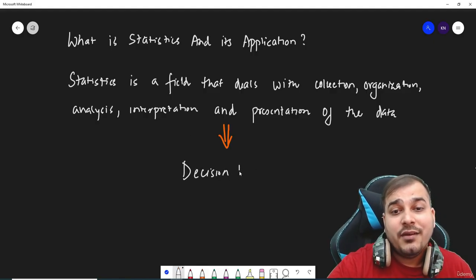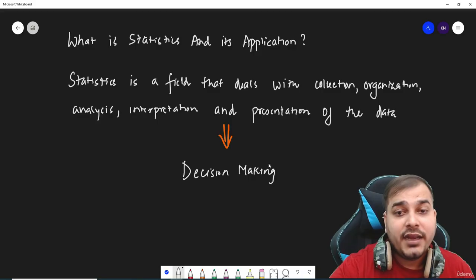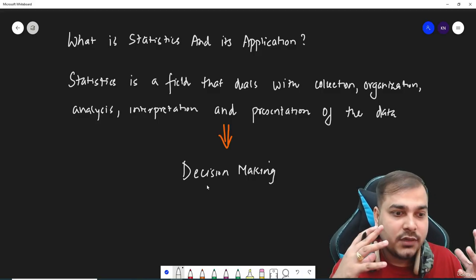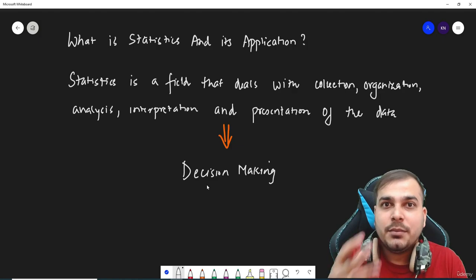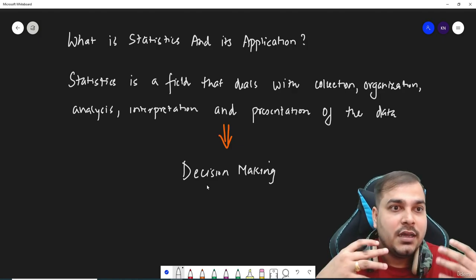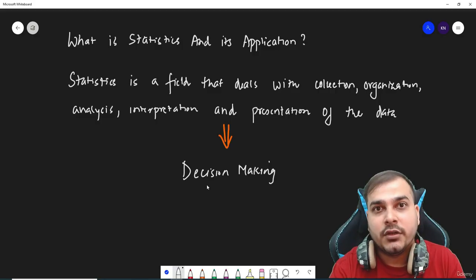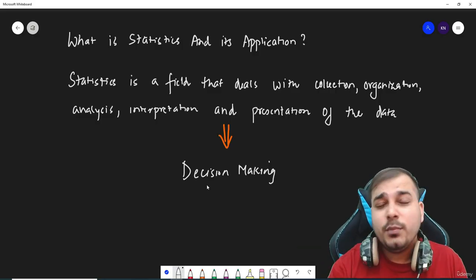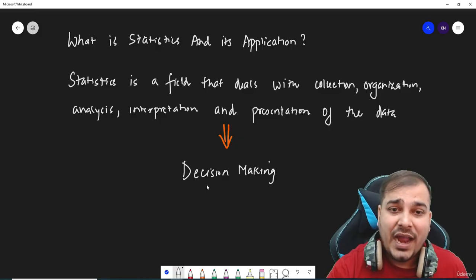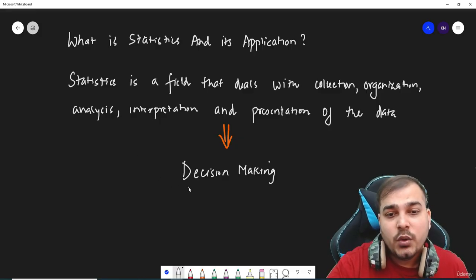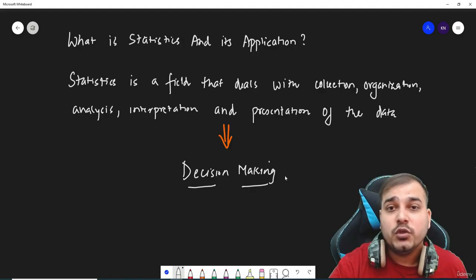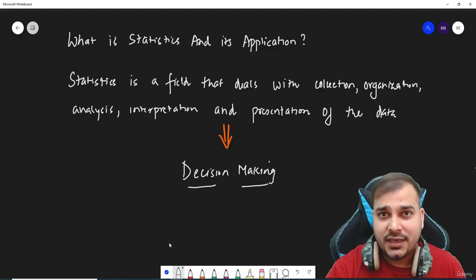And remember, whenever we have data, it is very important, because in that data you'll be able to see the behavior of a customer, and different types of important factors that come out of it, and based on that, if you're able to make some amazing decisions, trust me, your business will always be profitable. So at the end of the day, you are using this data with the help of statistical tools to make decisions.